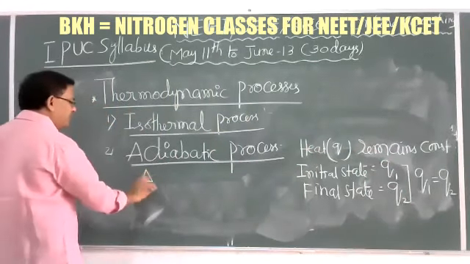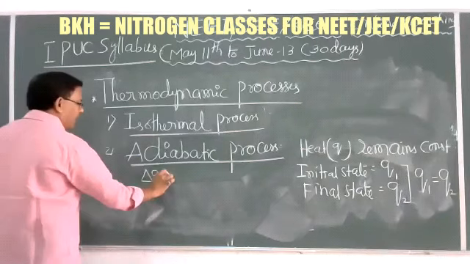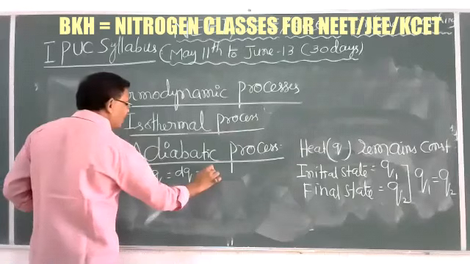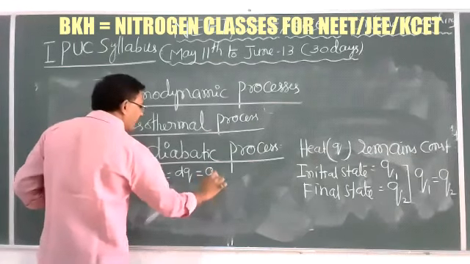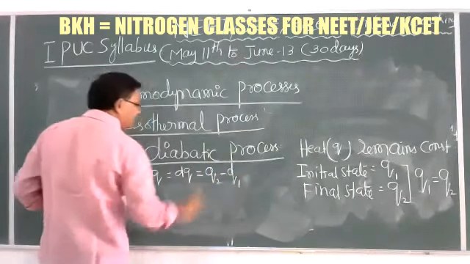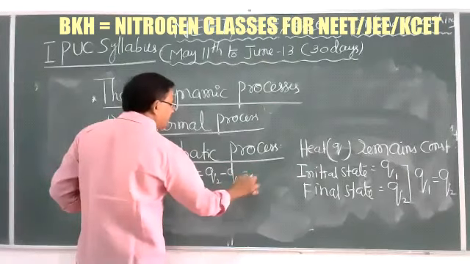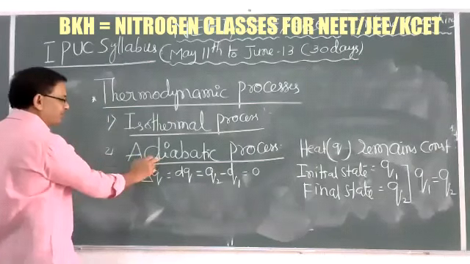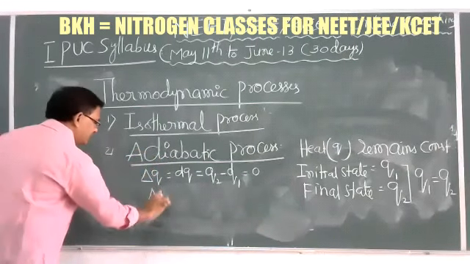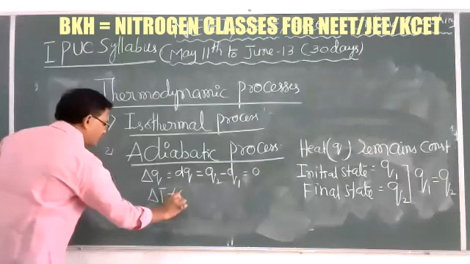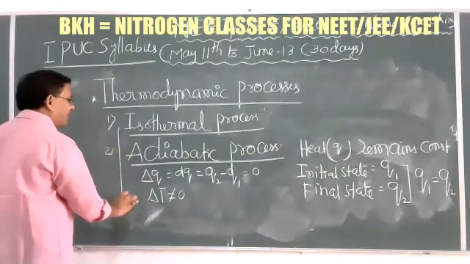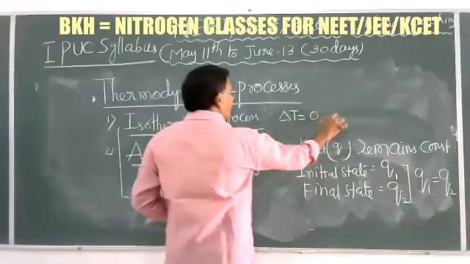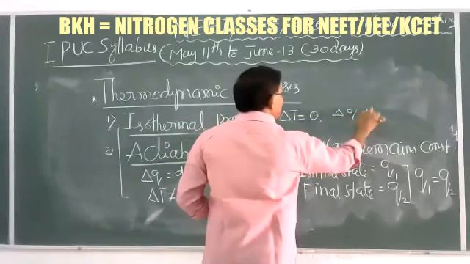So the change in heat, that is dq or delta Q, is equal to Q2 minus Q1. Here both are equal, that's why it is equal to 0. But one of the most important things is that in this process delta T is not equal to 0. These are very, very important. In isothermal we know delta T is equal to 0, but dq is not equal to 0.